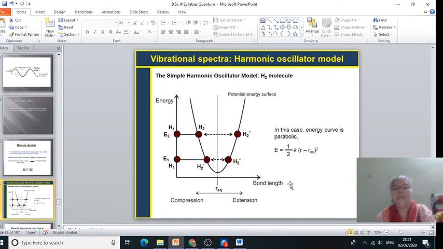As we increase the energy, the extension increases. As we decrease the energy, compression increases. Remember, here in this case the energy curve is parabolic, and it is given by E equals 1/2 K (R minus R equilibrium) squared, that is, delta X squared.